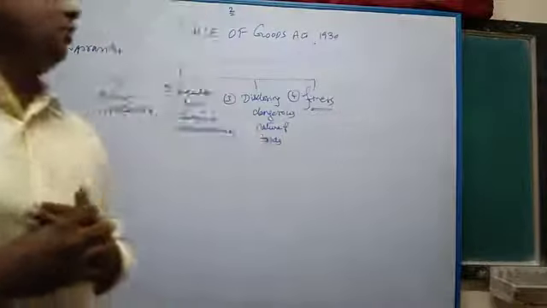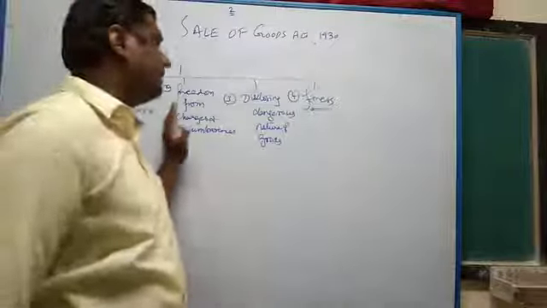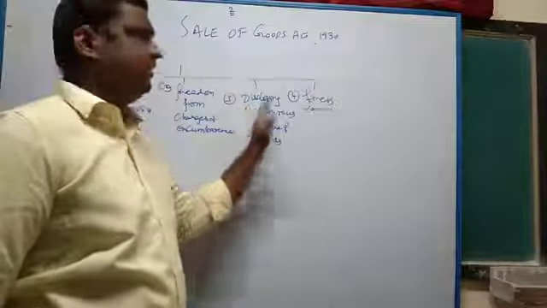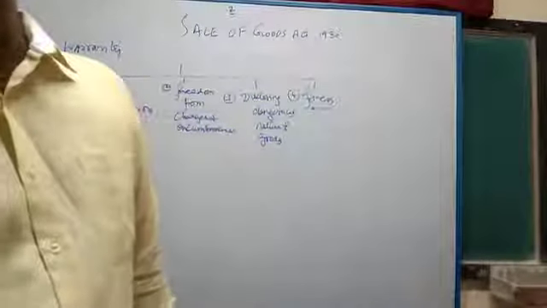So these are the four warranties which are available: warranty as to quiet possession, warranty for freedom from charge and encumbrances, disclosing the dangerous nature of the goods, and fitness for buyer's purpose. These are the four important points which you need to remember as a part of your notes.